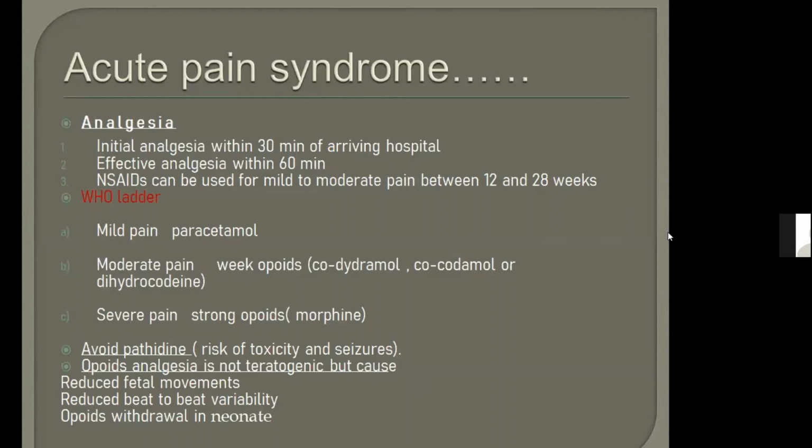So we need to avoid pethidine. Why do we need to avoid pethidine? Though it is a very good analgesic, in sickle cell disease specifically, because of the risk of toxicity and seizures, it is written in the GTG. So you must learn it by heart. You will not give pethidine, whatever the case is, in sickle cell disease: toxicity and seizures.